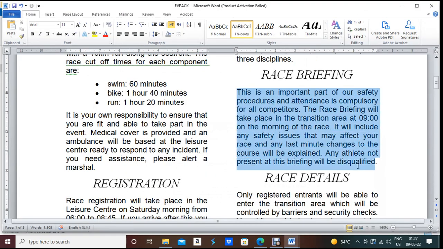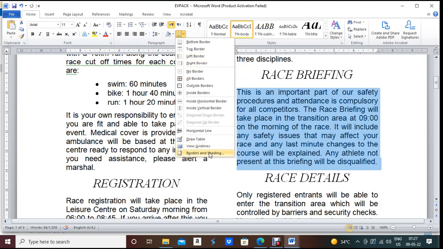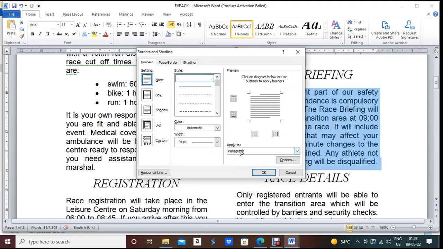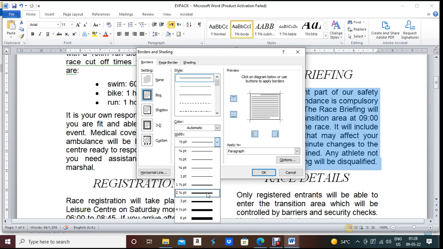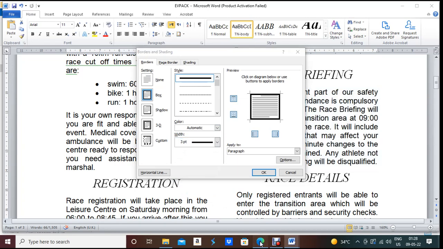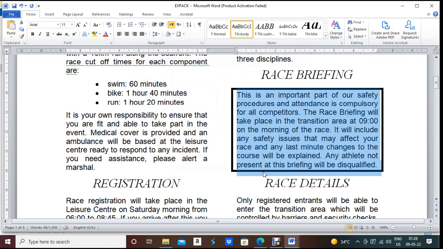First we will define the border. So click here, then border and shading, and here it should be mentioned apply to paragraph, and then click on box, and border width should be 3 to 4. I think they mentioned like that, so I can mention 3. What they are asking, 3 to 4 points, so 3 point, but you have to be very careful here. Apply to paragraph. Here you will get two options, paragraph and text. You will select paragraph, box. Okay, then press OK. This is your paragraph.